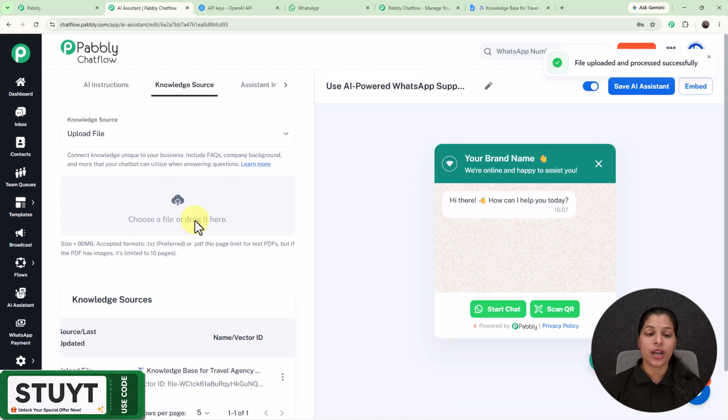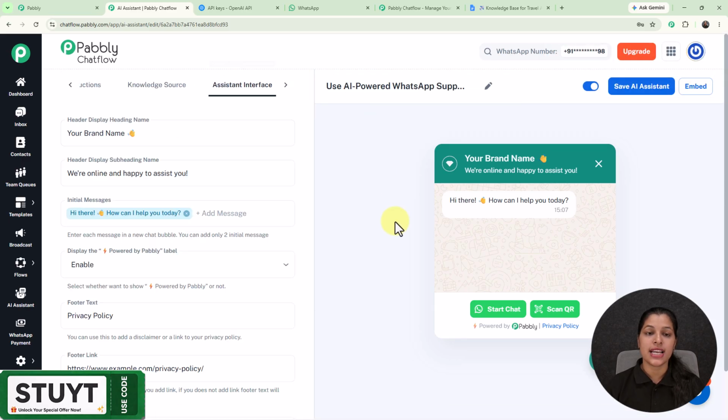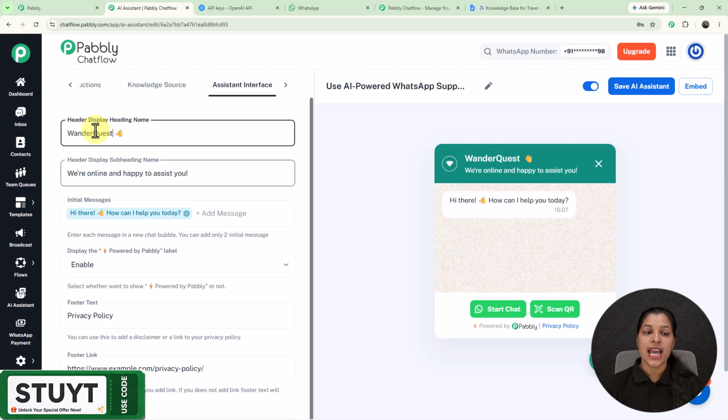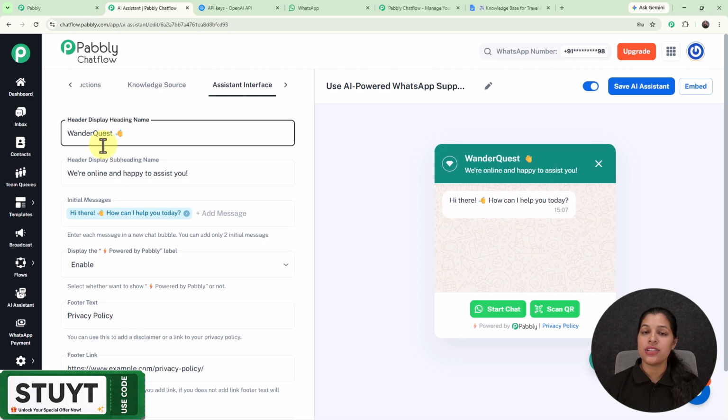So as we have provided the knowledge base, let's configure the assistant interface. And right here we are getting this option for entering the header display heading name. So here I'm going to enter it as Wander Quest, which is the name of my travel agency. And as I have entered it, you might have observed one change in the preview of your AI assistant, that is we are getting the same heading name which I have just entered.